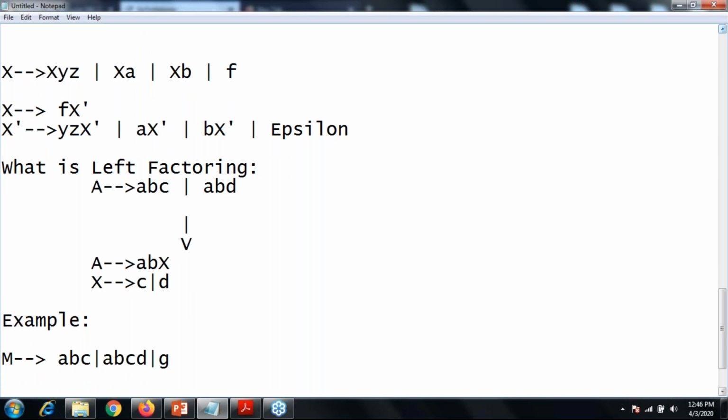Okay, so now remove the left factoring from the given question. Yes, you have 5 minutes to solve it. Okay, I'll wait for your answer. Okay, give me the answer. First of all, identify whether there is any left factoring present in your question.